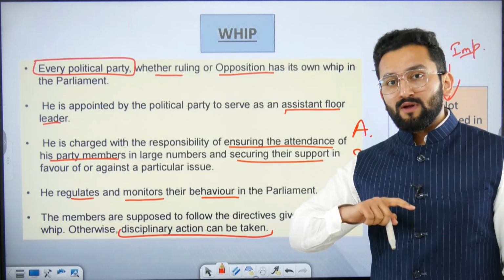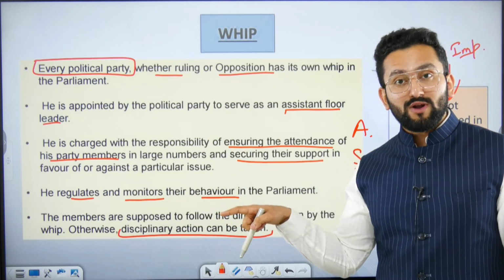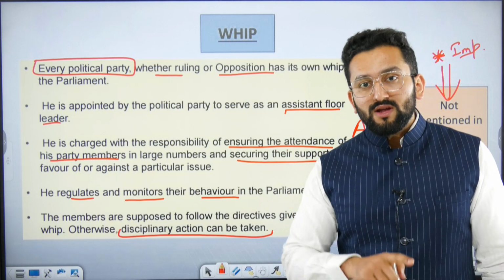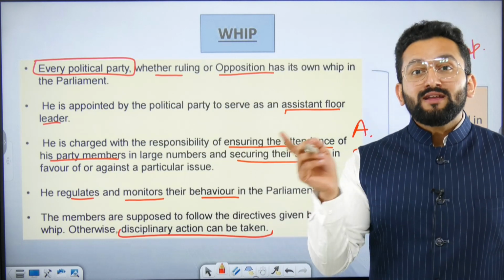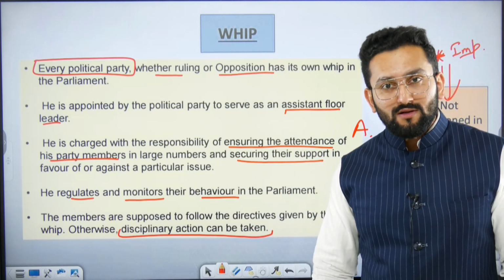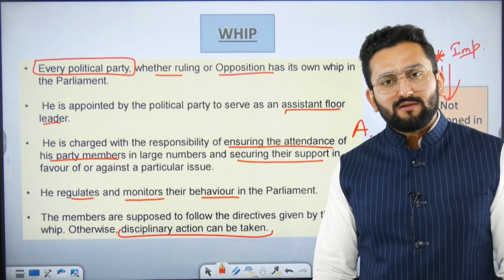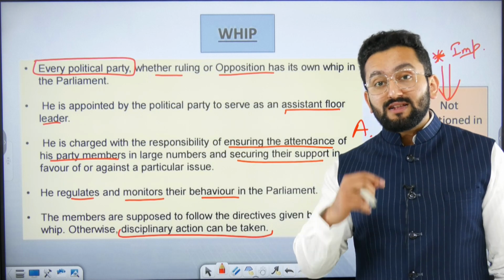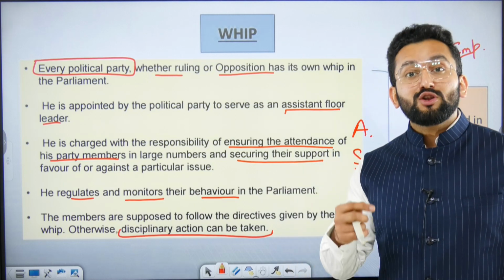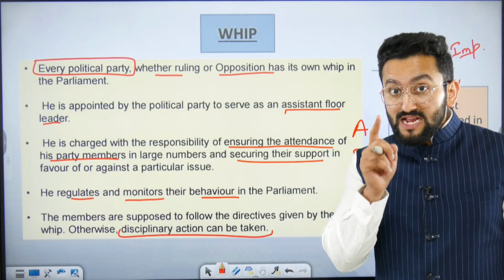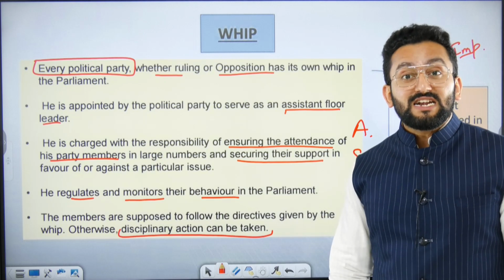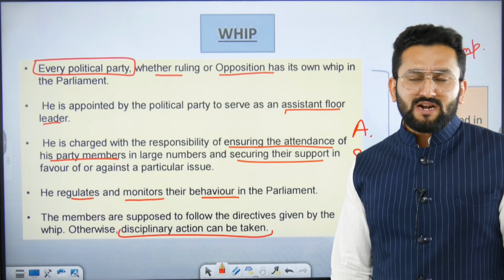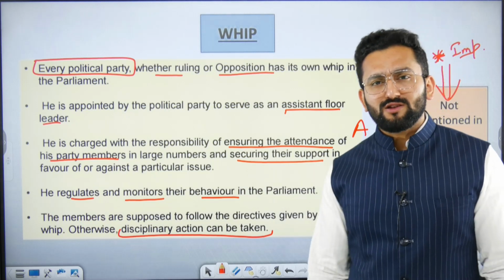Whip actually communicates to every member of the political party, we are presenting this bill on such date and I want that all of you should actually vote in support. What if they actually reject? No, I'm not going to listen to you. My friends, the decision of whip is actually will of party, and party gave you the ticket, right? Disciplinary action can be leveled against you. And some of you might be thinking, what kind of disciplinary action? What you are going to do?